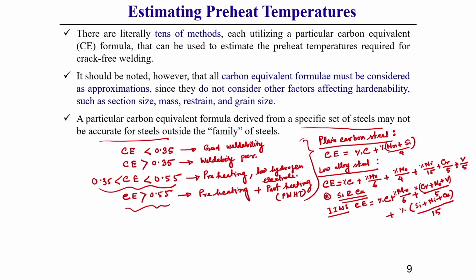These are the very important carbon equivalents for low alloy steel, because preheating or post weld heat treatment requirements are calculated based on this carbon equivalent.